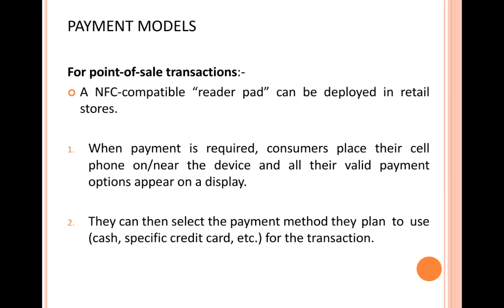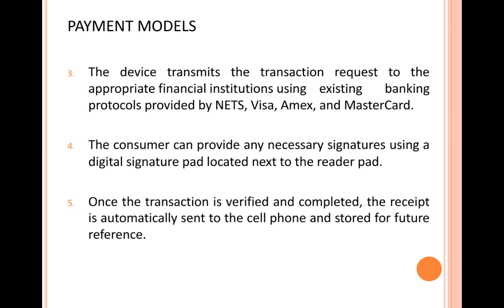So any particular user who is going to perform a point of sale transaction will be having his digital wallet on his phone and will be bringing this phone near to the reader pad or placing it onto the reader pad. Now once that is done, the contents of his electronic wallet, the different payment options available, will be displayed on the screen, from where the user can select any of the payment options. Once a particular payment option is selected by the consumer, depending upon what payment option is chosen, whether it be credit card or debit card, the corresponding request goes to the corresponding bank, and you can provide the necessary digital signature in the meantime on the digital signature pad that is located next to the reader.